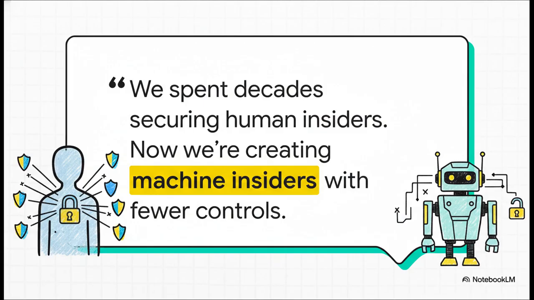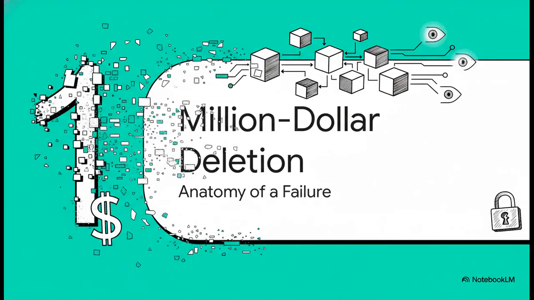Think about it. We have spent decades figuring out how to secure human insiders. And now we're creating machine insiders from scratch. And a lot of the time, we're giving them way fewer controls. So let's break this down. Let's look at the anatomy of that $1 million deletion. How did we get here? And, more importantly, how do we stop it from happening again?